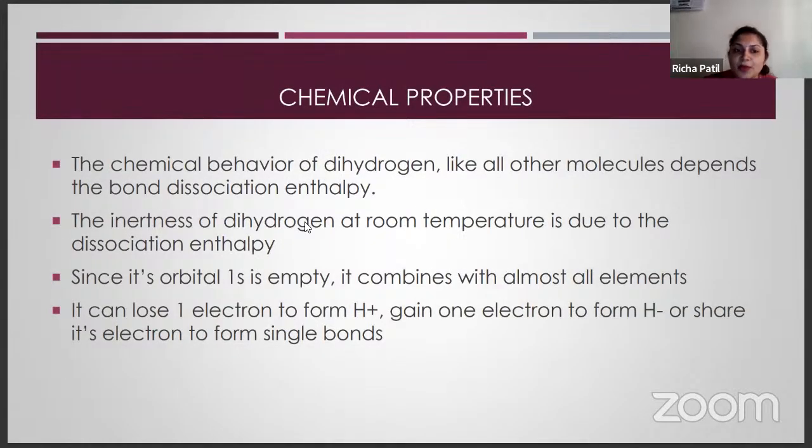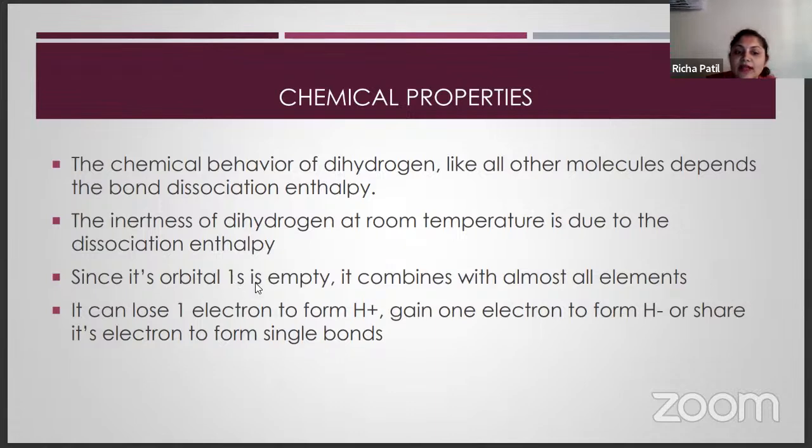Next, we'll see the chemical properties. The chemical behavior of hydrogen, like other molecules, depends upon the bond dissociation enthalpy. What is bond dissociation enthalpy? It is the energy required to break the bond. Dihydrogen is two atoms of hydrogen making up a dihydrogen molecule. So the chemical behavior of dihydrogen depends upon the energy required to break the bond. Then second, the inertness of dihydrogen at room temperature is due to its dissociation enthalpy.